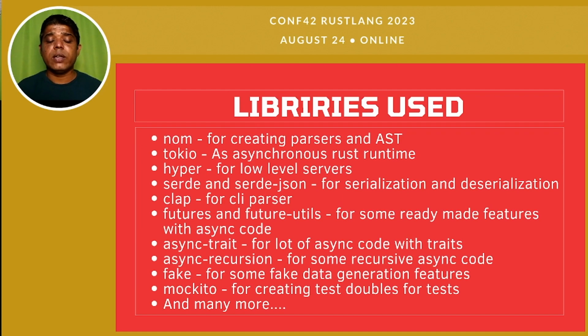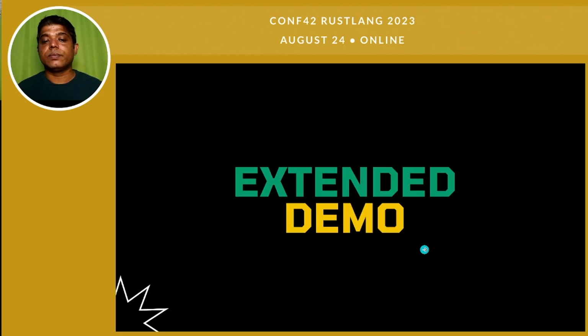And there is this very good crate called async-trait for a lot of async code with traits. I used async recursion as well because in some places I needed to write recursive code in async blocks. I used the fake library for writing some fake data generators. I used Mockito as well for creating test doubles for tests, and I used many more other libraries. Now we will see the extended demo of this tool.